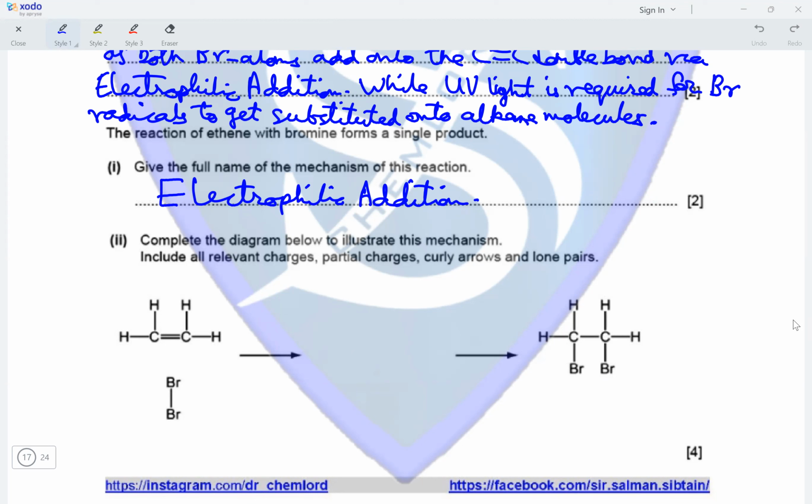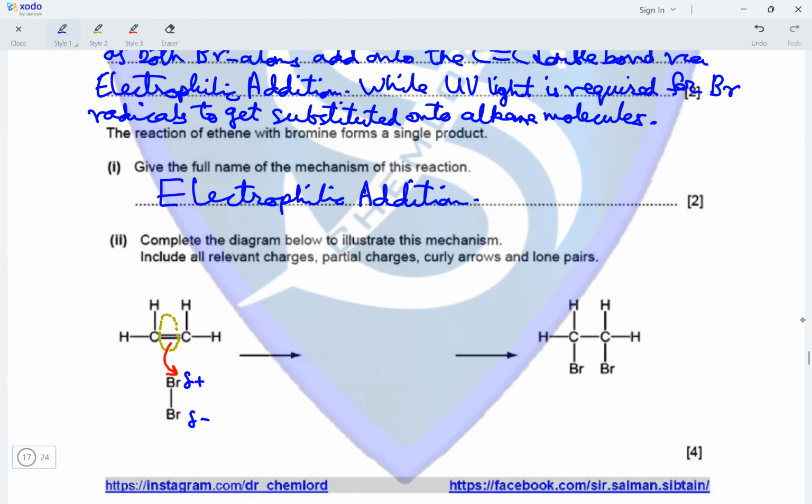So this mechanism starts off with the pi electron cloud around the double bond getting attracted towards the partial positive charge on one of the bromine atoms in the bromine molecule.